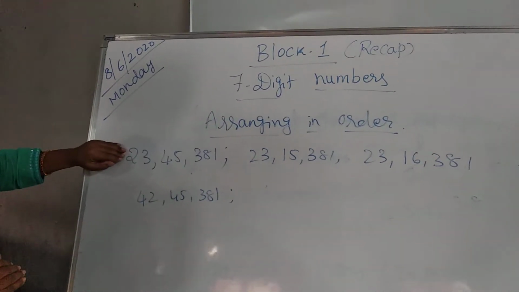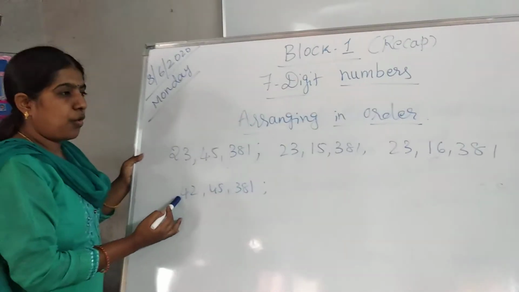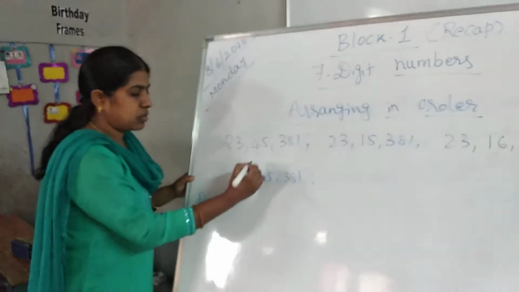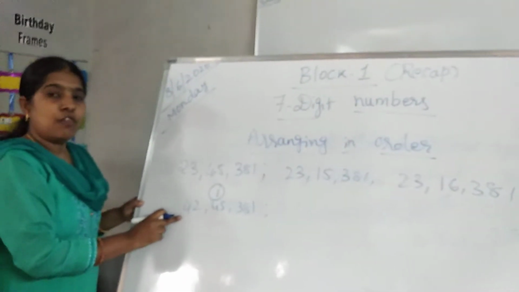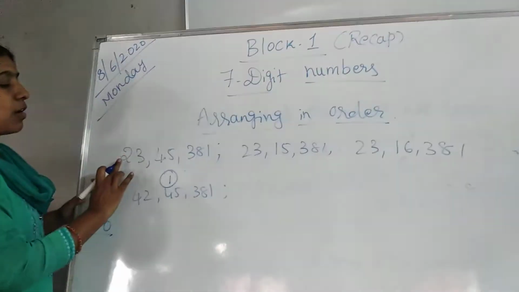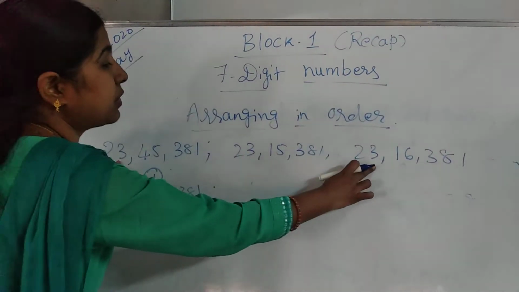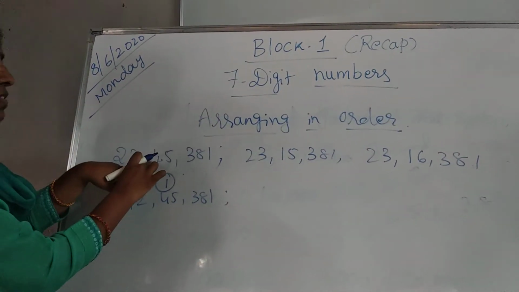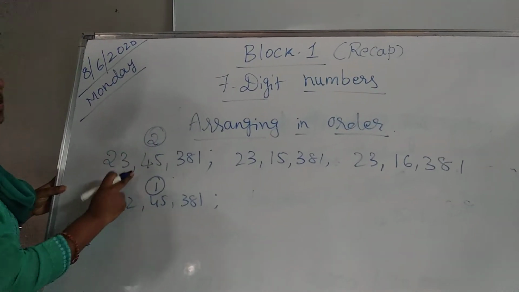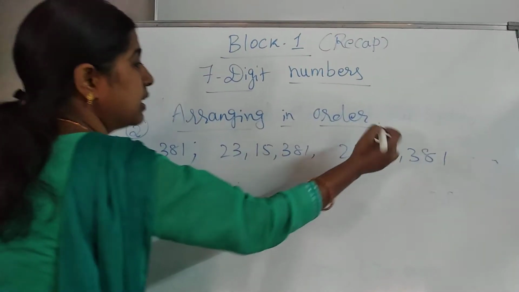Then check the highest place value. 2, here also 2, 2, 4. So which is the biggest number? I am arranging this one in DO, means descending order. Obviously 4 is the biggest number, so I'm taking this one as the first one. Next, 2, 2 we have checked. Next place value 3, 3, 3. So all are the same. Let's go to the next place value: 4, 1, 1. Which is greater? This one, so write this one next. Next 1, 1, same, no? Go to the next number, 5, 6. Which is greater? This one.